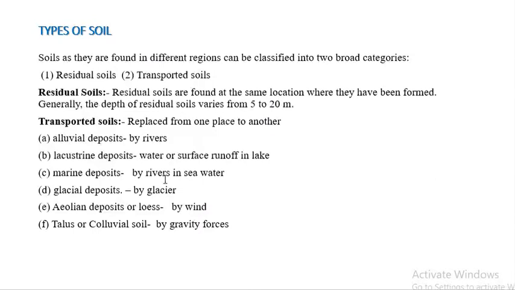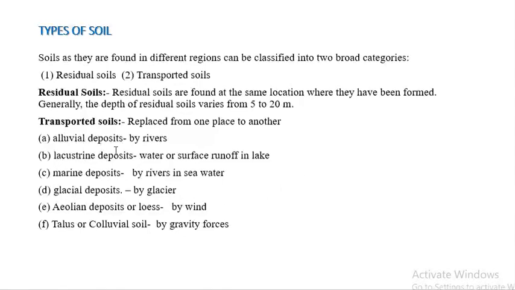Types of soil. Soils as they are found in different regions can be classified into two broad categories. First one is residual soil, second one is transported soil. Residual soils are found at the same location where they have been formed. So they have not been transported from one place to another. Generally, the depth of residual soil varies from 5 to 20 meters. Transported soil means it's moved from one place to another by different types of force.